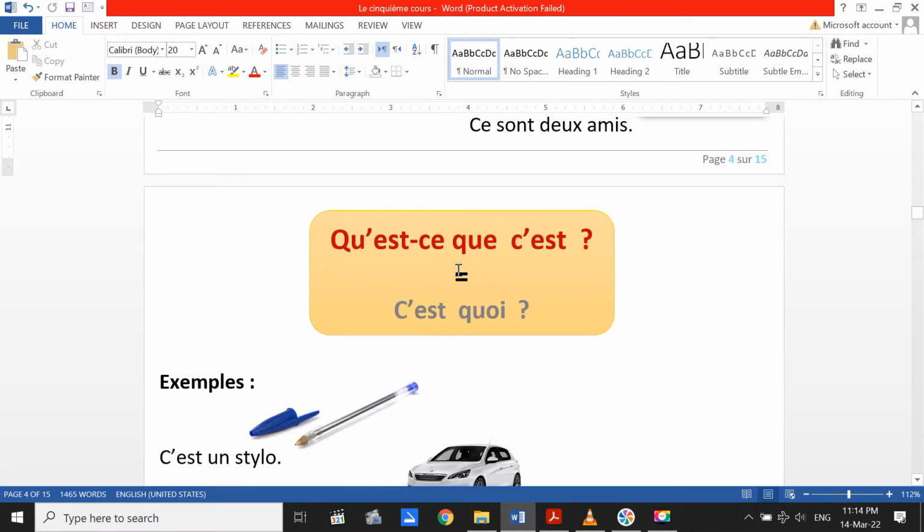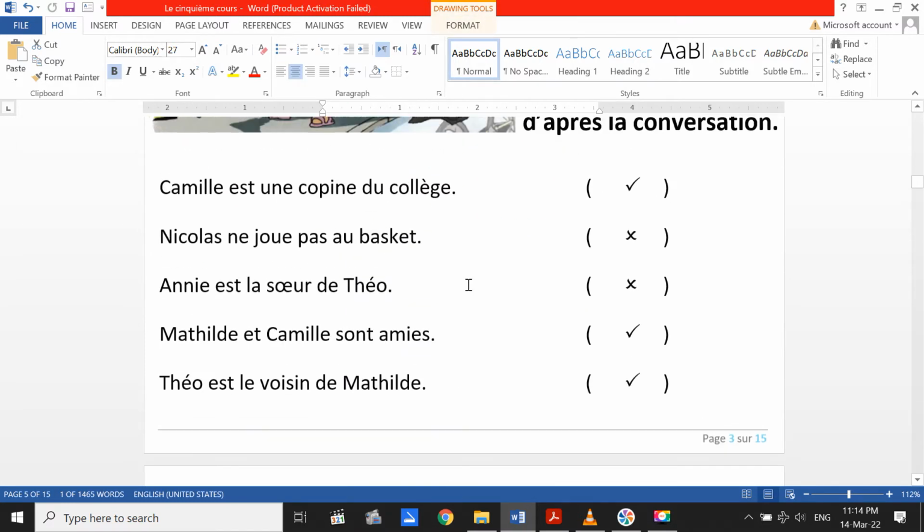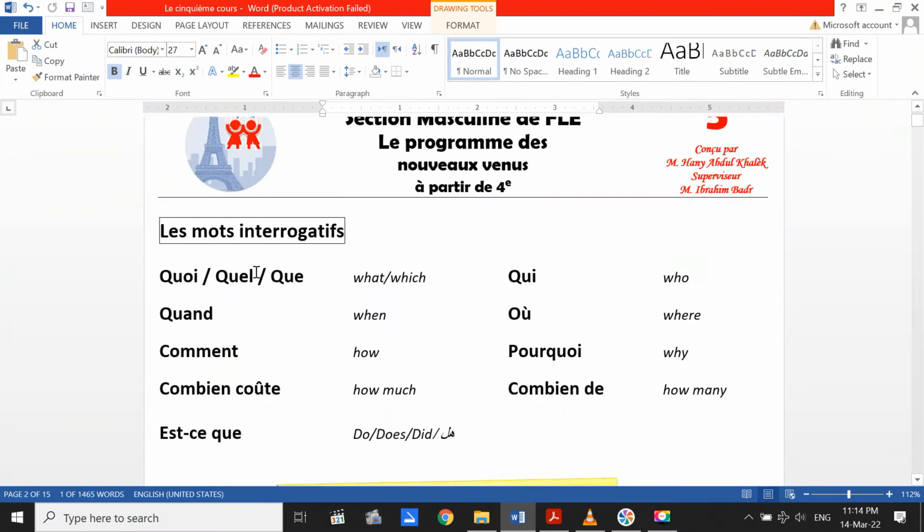Qu'est-ce que c'est? Qu'est-ce que means what. And pay attention that it was que, Q-U-E, like the first thing we took here. Let's go back to explain this point. Here, this one, it was que. Que means what.